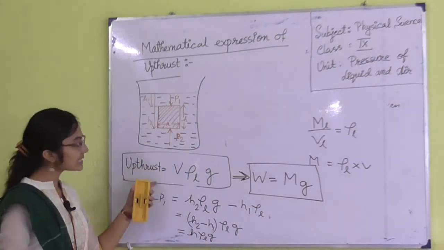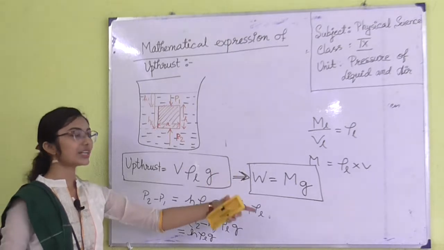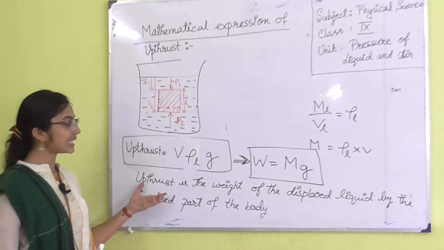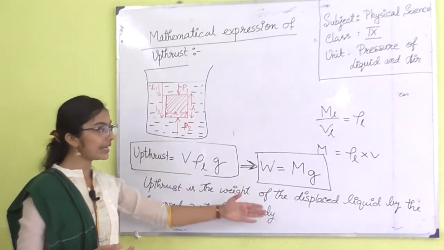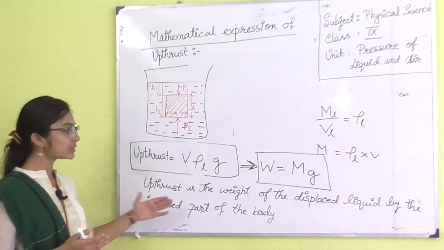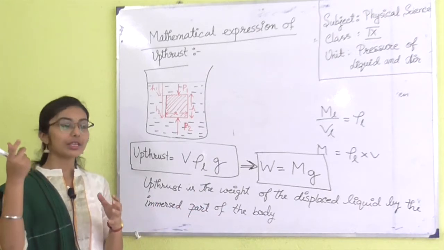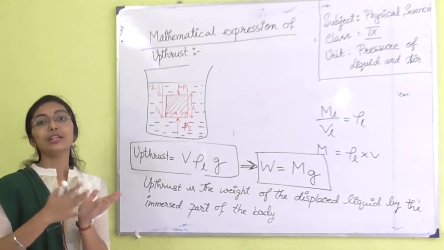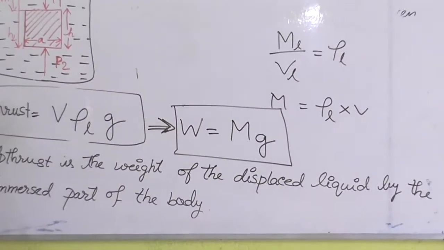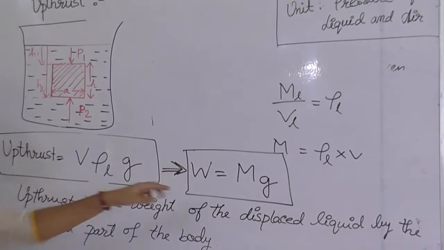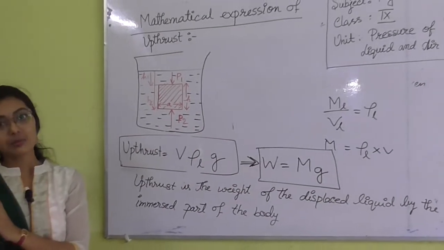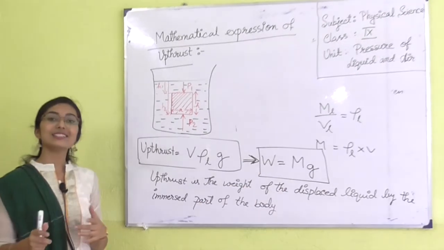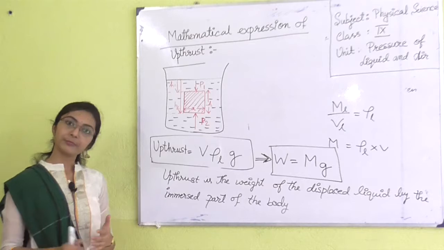Okay. So upthrust is V into rho L into G. Again upthrust is M into G. So let's conclude, what is upthrust? Upthrust is the weight of the liquid displaced by the immersed part of the body. When you are dipping any type of object into the liquid, the liquid will overflow. This is mg, so it will be weight. The weight of the displaced liquid denotes the value of upthrust, because upthrust is mg. Okay.